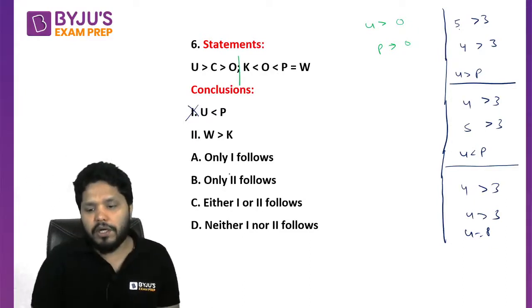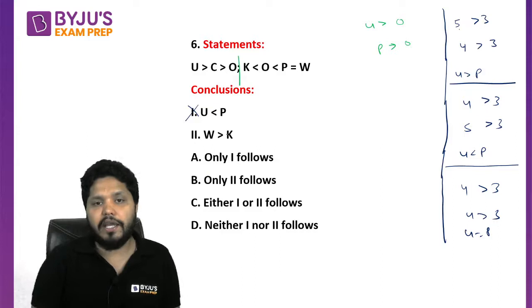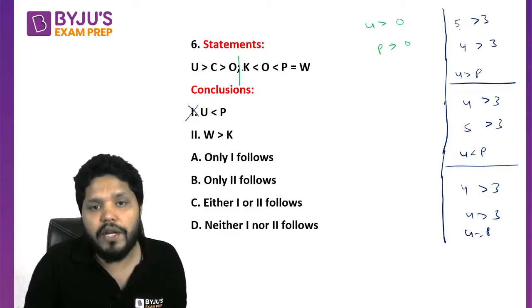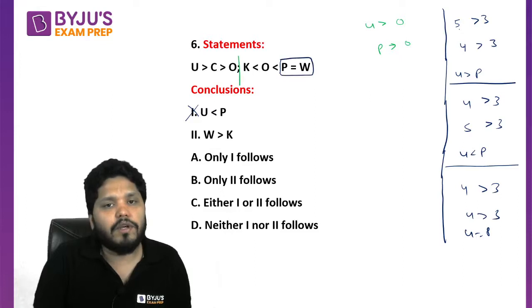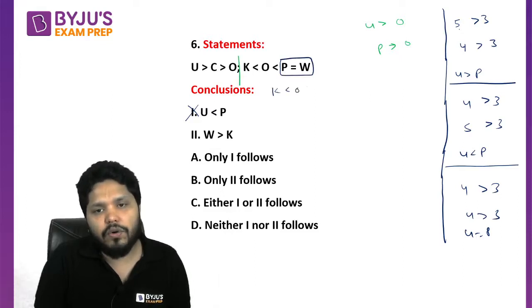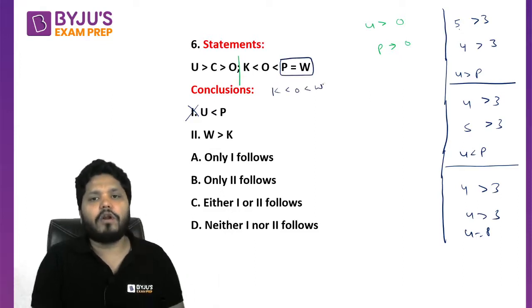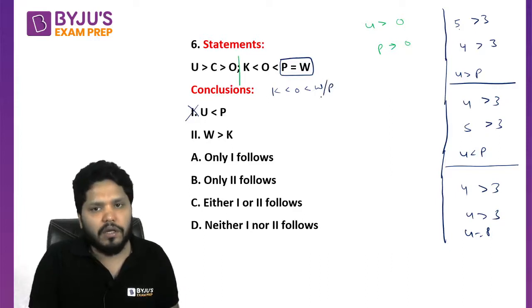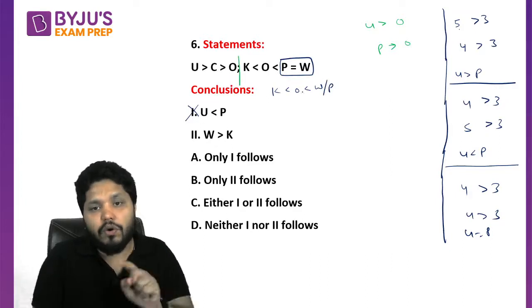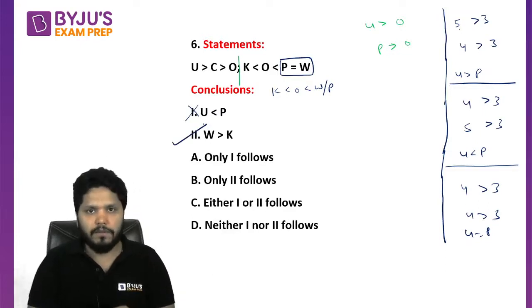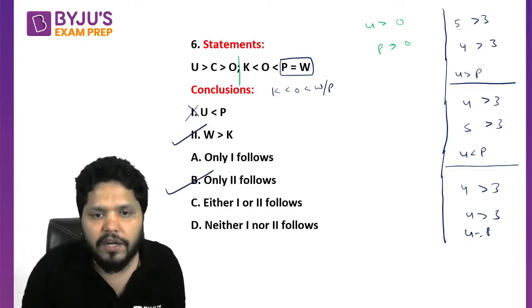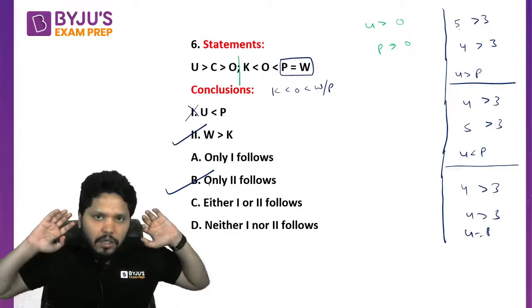Conclusion number 2 says, is W greater than K? Let's see W and K. If you see, W and P both are the same. So I can say K is less than O is less than W. W or P, we can say any word. So that means W is greater than O, which in turn is greater than K. So obviously W has to be greater than K. So only the second follows, the first statement is not true.